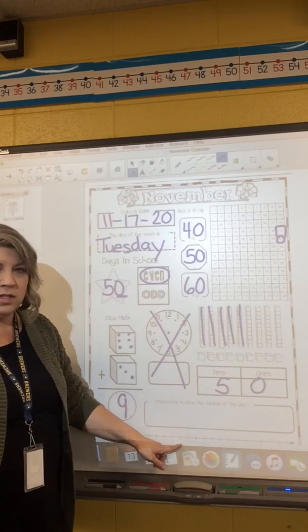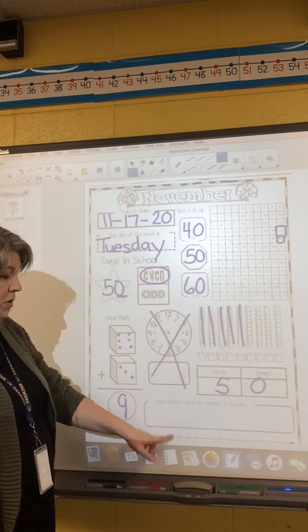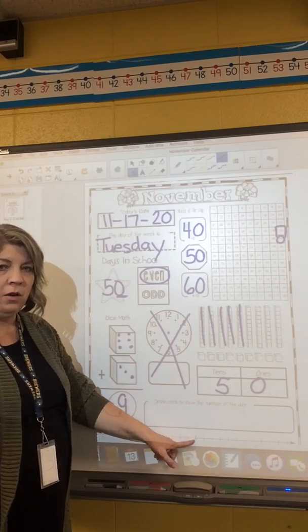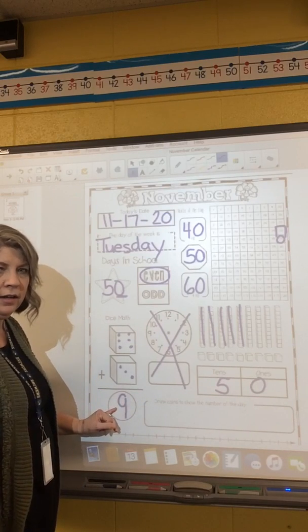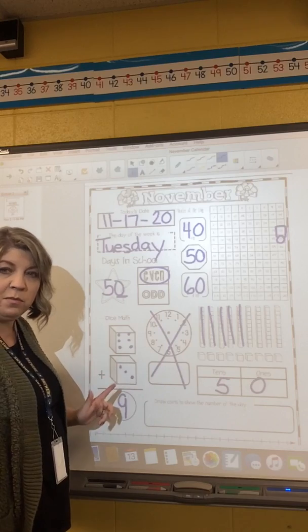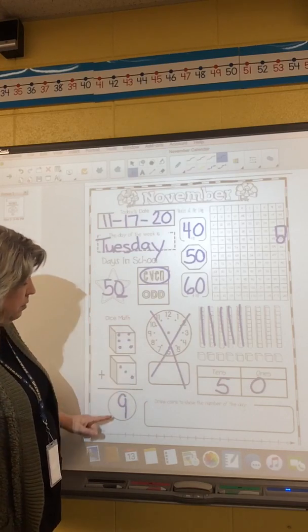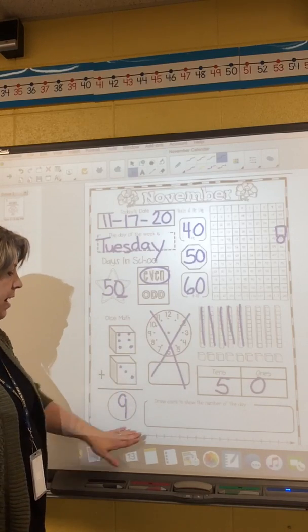You could also use this number line at the bottom, right? You could put your finger on 6 and go 3 more hops, and you would land on 9. We've got to remember how to add. We've been doing a lot of subtraction. We need to make sure we don't forget how to add as well.